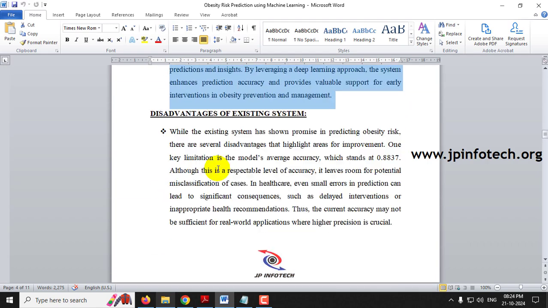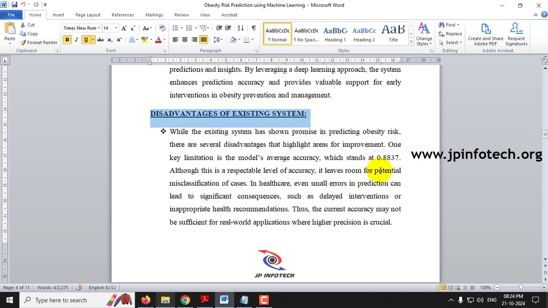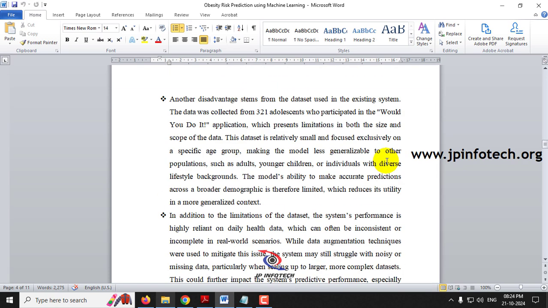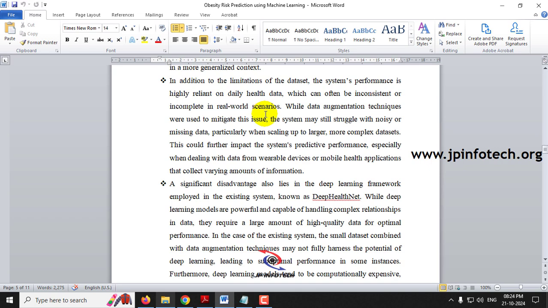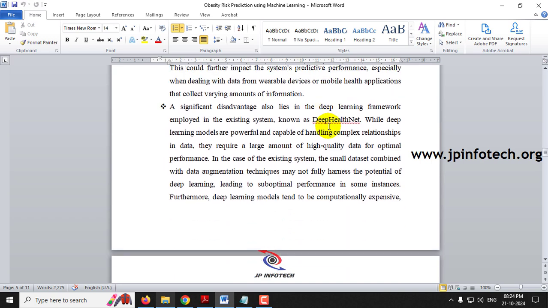And coming to the disadvantages of the existing system, the first disadvantage is the accuracy. They have achieved only lower accuracy, but we have improved the accuracy. Another thing is the dataset contains fewer records, only around 321. We have larger dataset records covering various features. The existing system has only limited features, but we are using a complex dataset with a larger set of features.